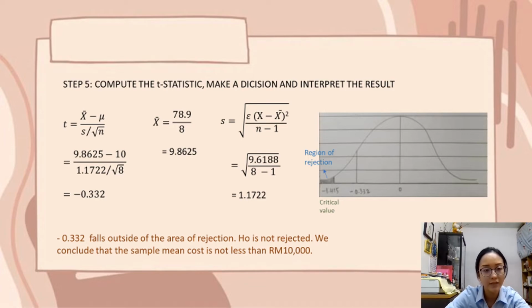When we put the sample mean and the standard deviation into the t-statistic, we get negative 0.232. In this step, we need to draw the normal curve of a one-tail test on the left, and we see that negative 0.232 falls outside of the area of rejection. H0 is not rejected. We conclude that the sample mean cost is not less than 10,000.